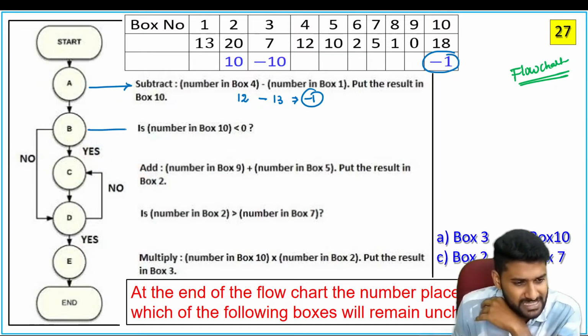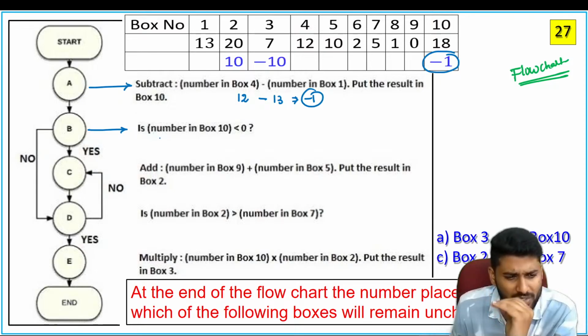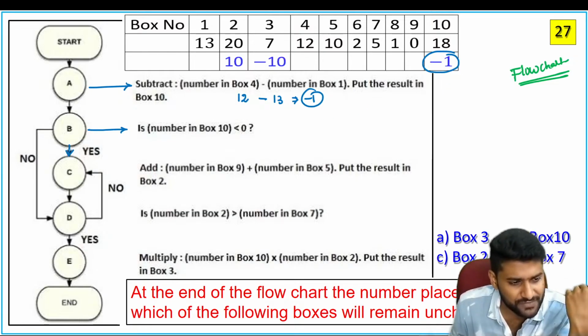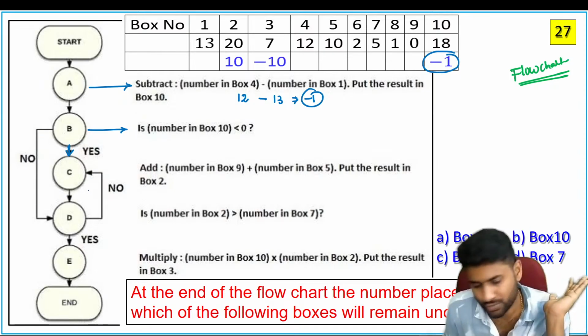Next, B says to check whether the box number 10 value is less than 0. Is it yes or no? So what is the 10 value? Minus 1. Minus 1 is less than 0. Yes. Yes means you have to shift to C. If it is a no, you can directly shift to D.